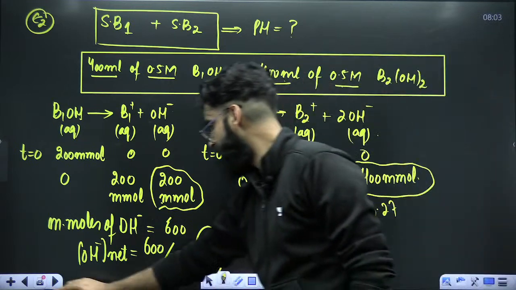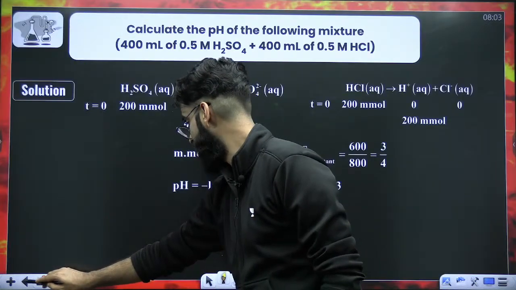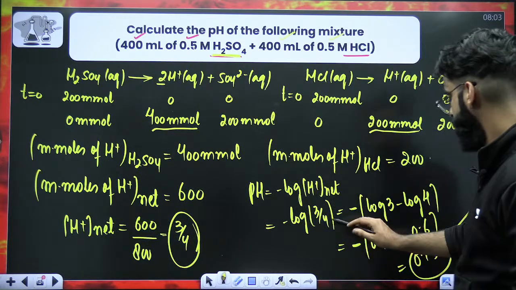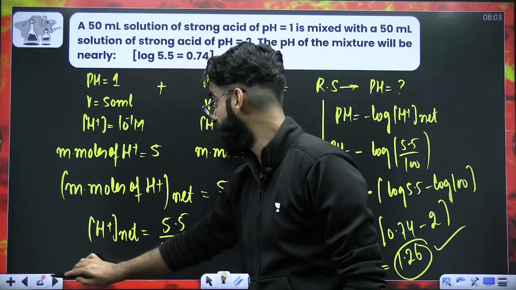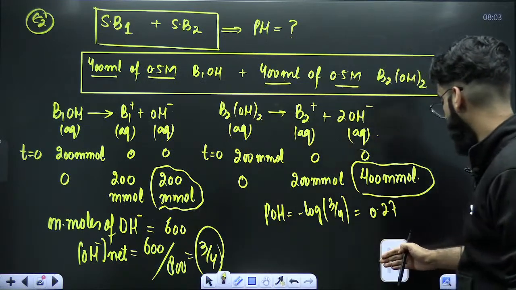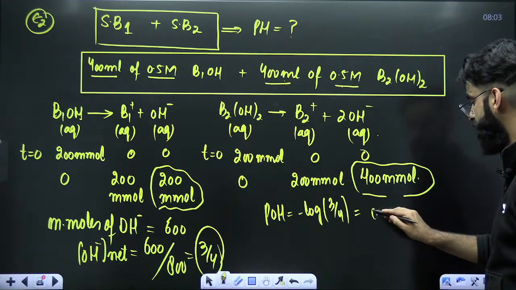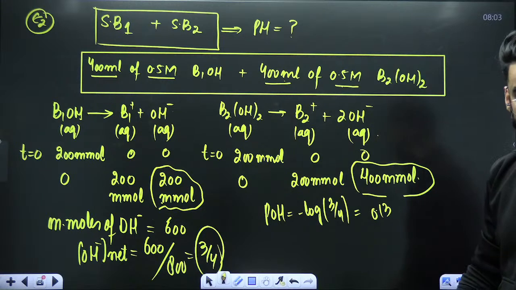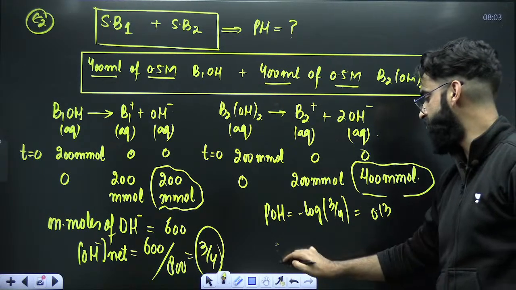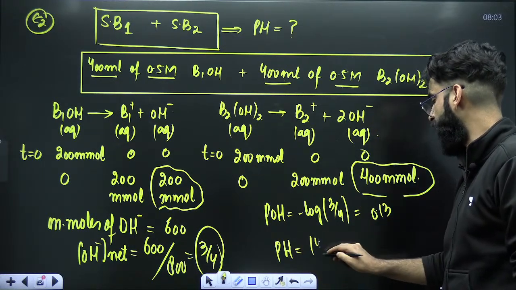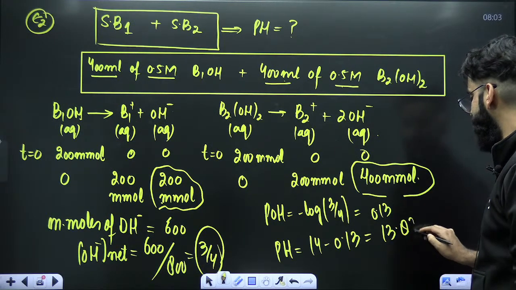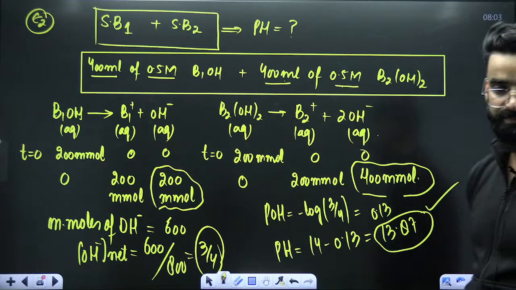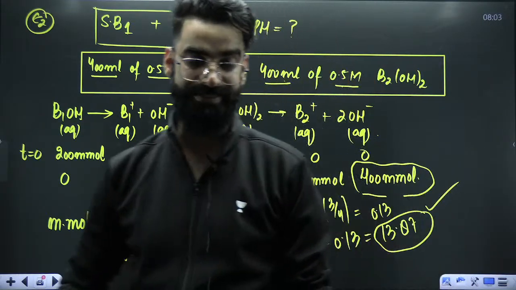We have solved a similar type of question before. The value comes out to be 0.13. So this is the POH of the final solution. If you got the POH, calculate pH, which is 14 minus POH. The value will be 13.87. This is the pH of the resulting solution. I hope this is clear to everyone.